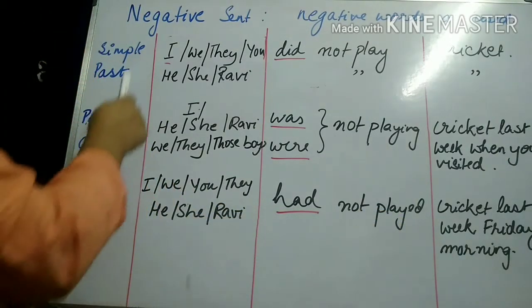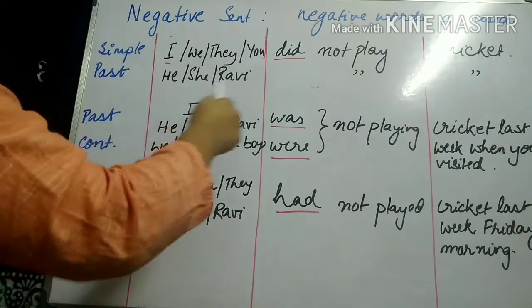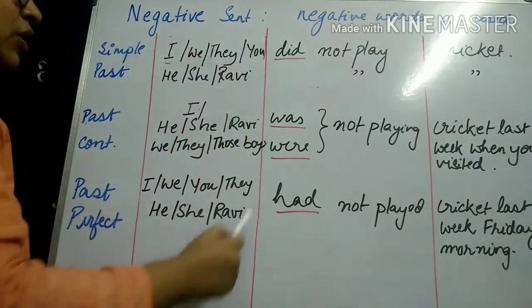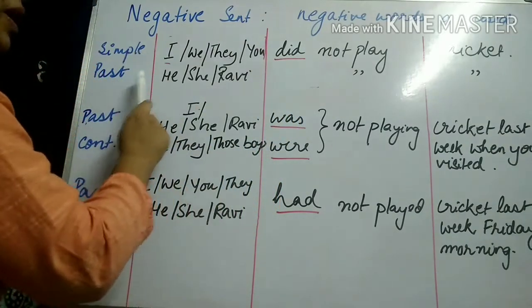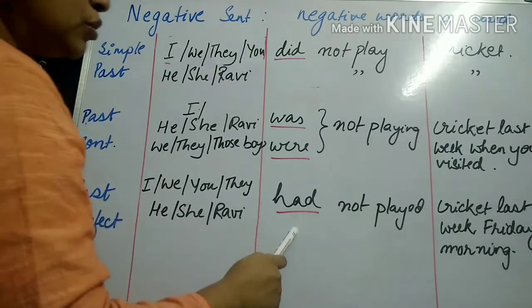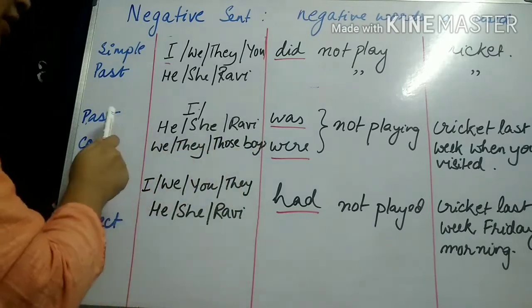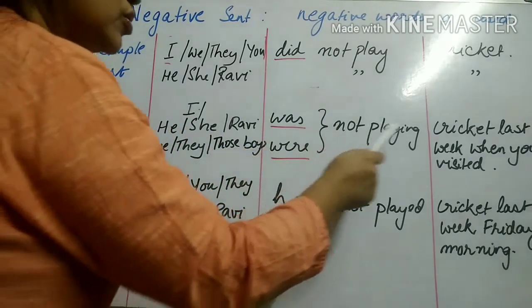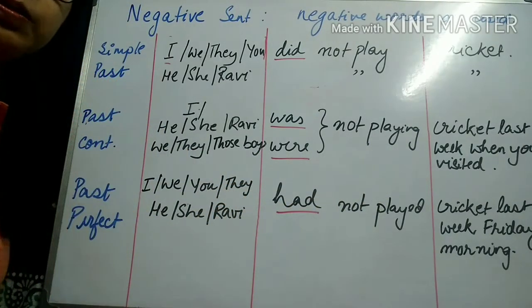Again, in this case, take a look at simple past and past perfect. We notice that all the different types of subjects that are possible are going to take up only one verb in the case of simple past, which is going to be did not play, and in past perfect it's going to be had not played. There is only one slight variation in the case of past continuous, where the singular subjects will take up the verb was not playing and the plural subjects will take up the verb were not playing.